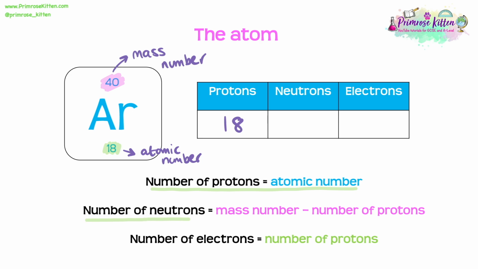Now, I know that the number of neutrons is going to be equal to that mass number minus the number of protons. Therefore, to work out the number of neutrons, I can do 40 minus 18, which gives me 22. So I know that I have 22 neutrons. Finally, to work out the number of electrons that we have, we use the fact that in an atom, the number of electrons is equal to the number of protons. So in this case, I can say that I also have 18 electrons.